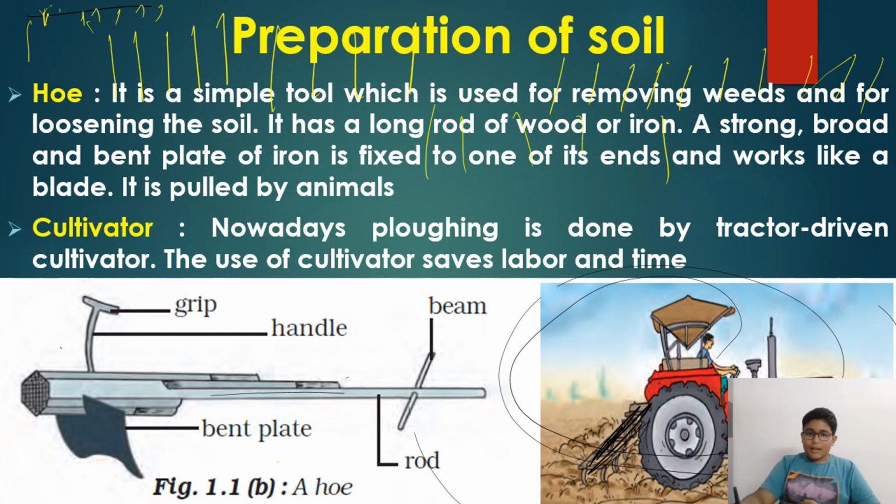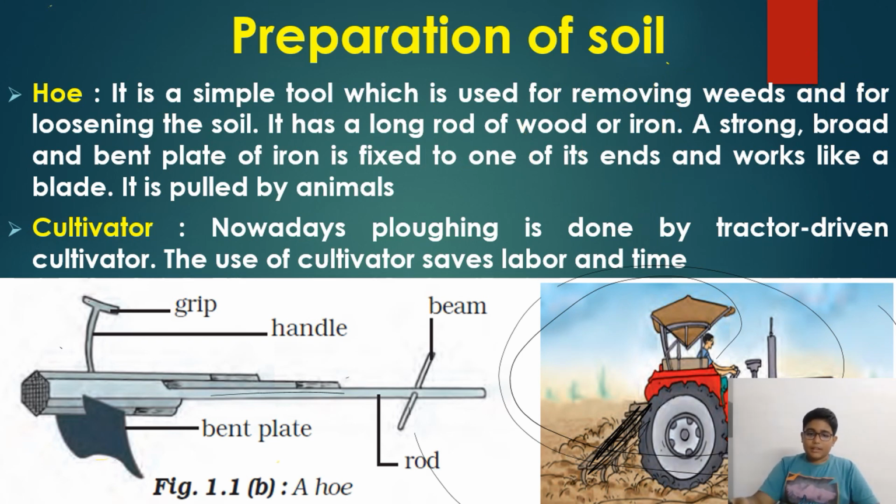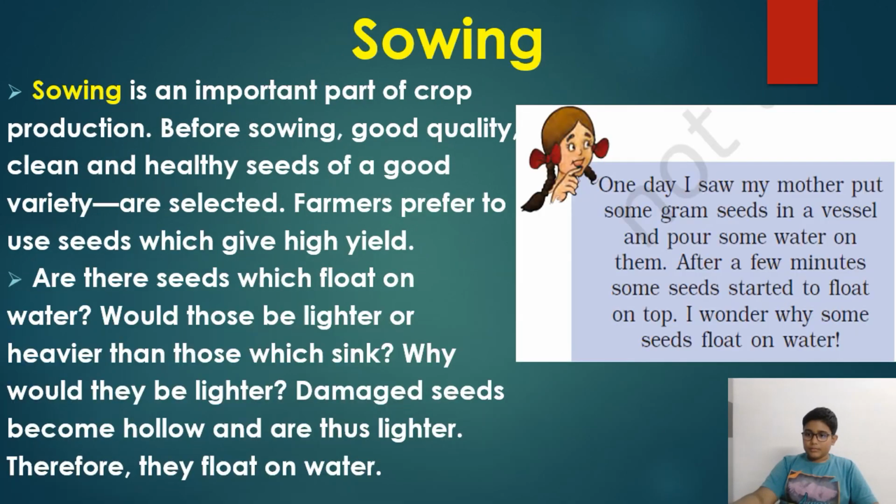And the cultivator is also easier because it is attached to the tractor, and it saves labor and time. So the cultivator is more easy. So that is the thing. Now let's move to sowing. That is the first part, preparation of soil.